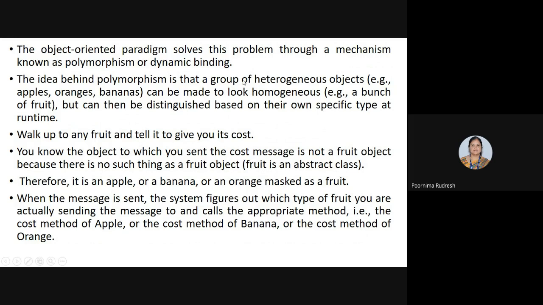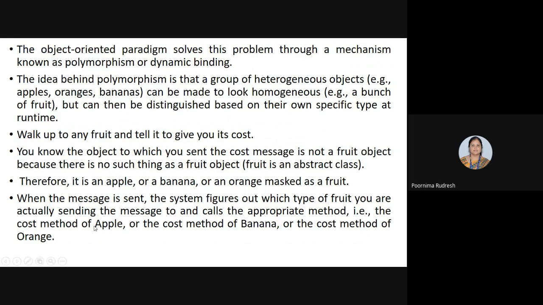Why? Because in the polymorphism mechanism, all these apple, banana, and orange are treated as the homogeneous object. So here the homogeneous object is the fruit. Even though I am sending the message to a particular object, apple or banana or orange, these three are masked as the fruit. But when I am sending the message, that will be given to a particular fruit object only.